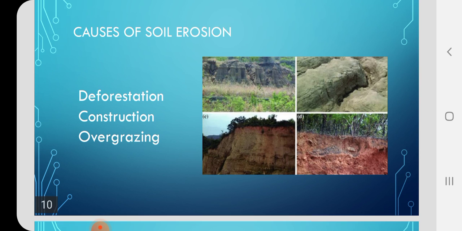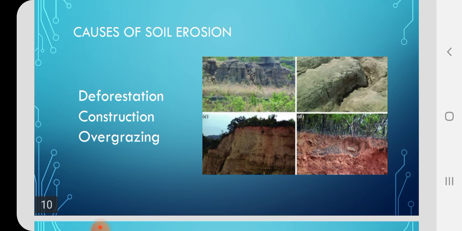What is overgrazing? Yes, that is cattle. When they are allowed to take food, that process we call grazing. Due to overgrazing, 35% of the land is affected by the soil erosion all over the world. Soil erosion due to overgrazing takes place mostly in African countries and in Australia.